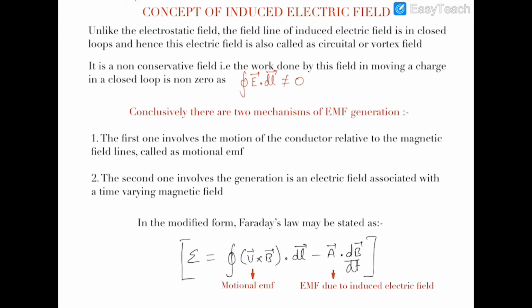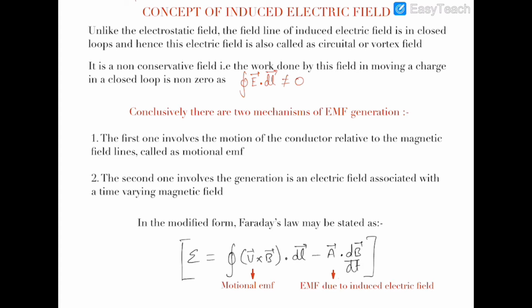Another thing is that this induced electric field is completely different from that which we have already studied in the first chapter, which was the electrostatic field. As their names are different, electrostatic field and induced electric field, there are quite some differences between these two. As the name suggests, the electrostatic field was due to the static charges present in some space, and this induced electric field is induced only due to the time dependent magnetic field.